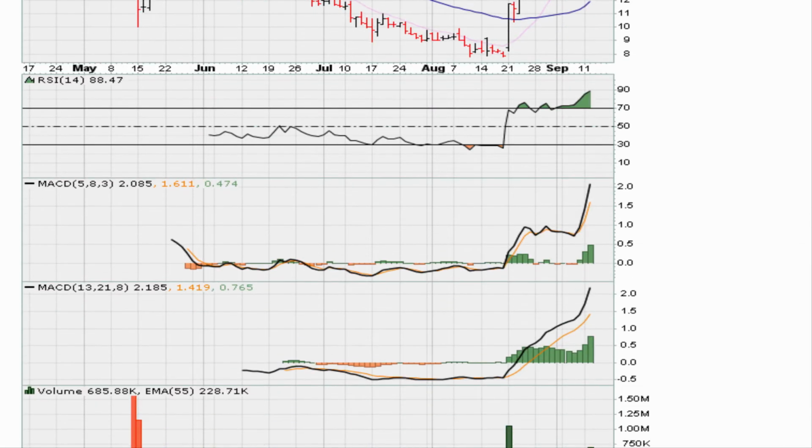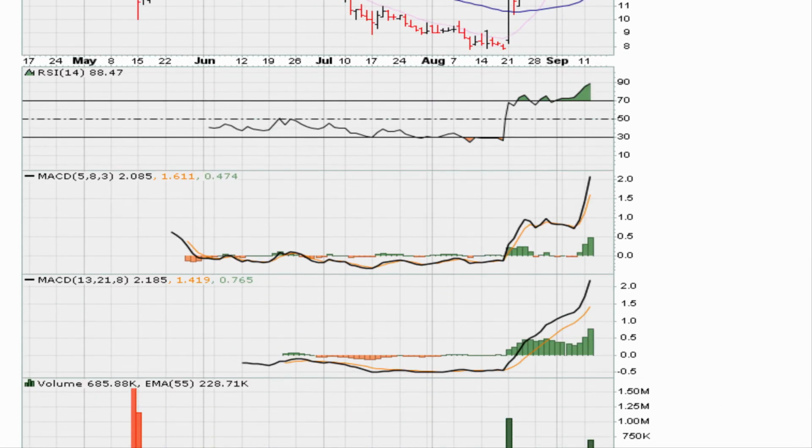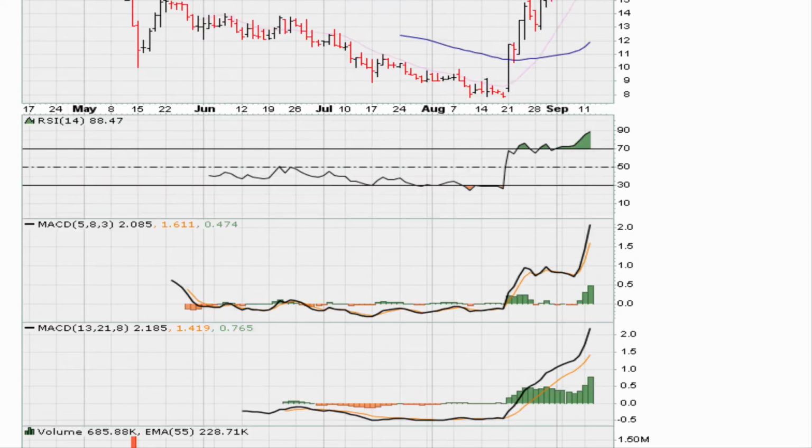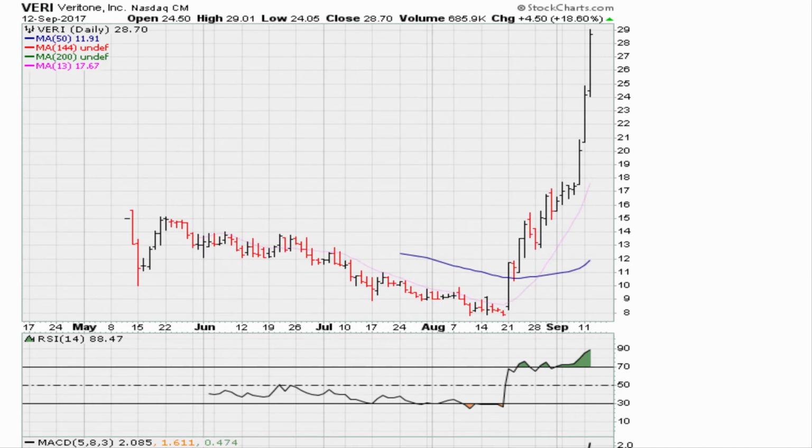Now, before we continue, take a look at the MACDs. The default or the main MACD has been moving to all-time highs since. So it has met the minimum requirement throughout all this price action. All right, so let's take a look at the RSI. We can see that there is a breakout here after 2 days of rest.